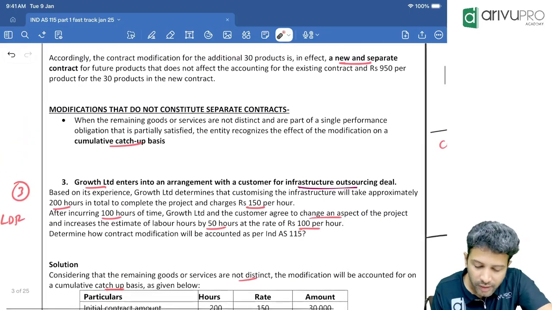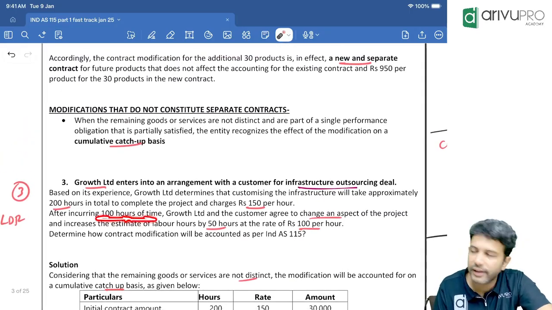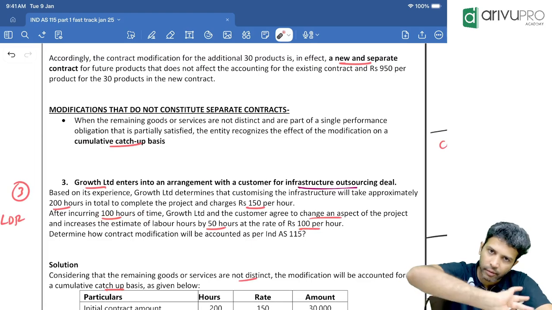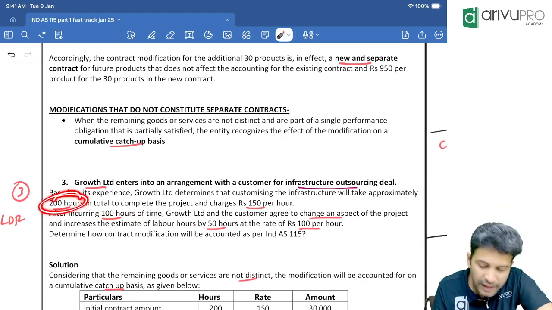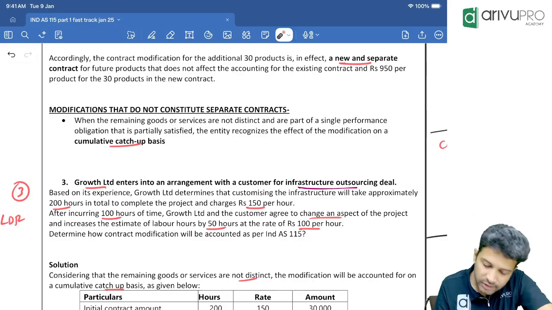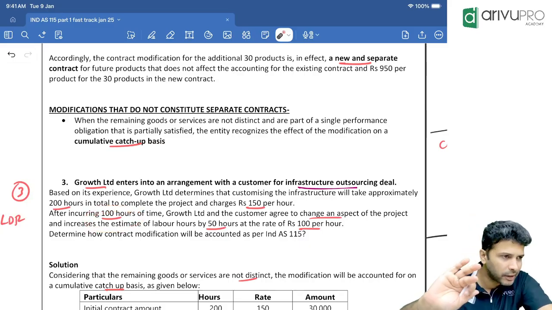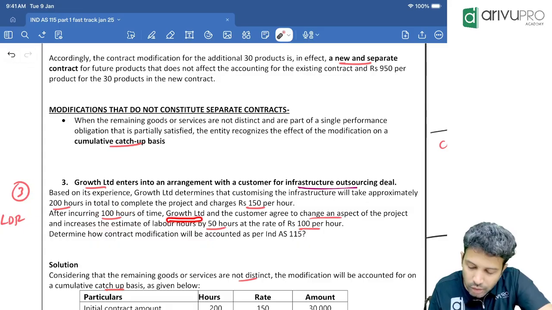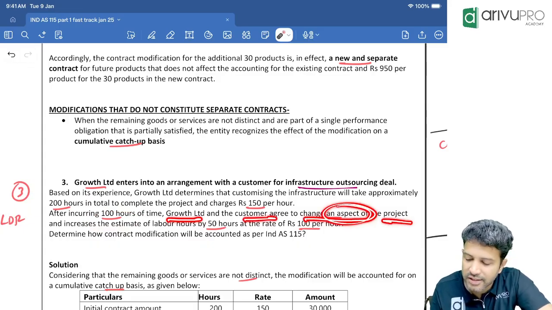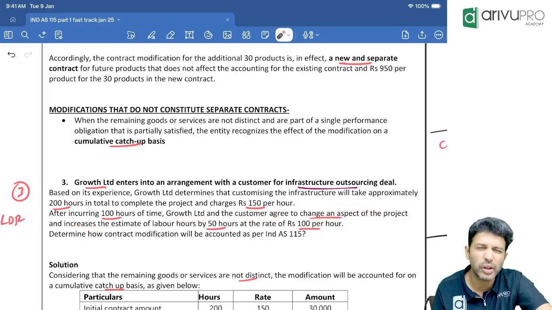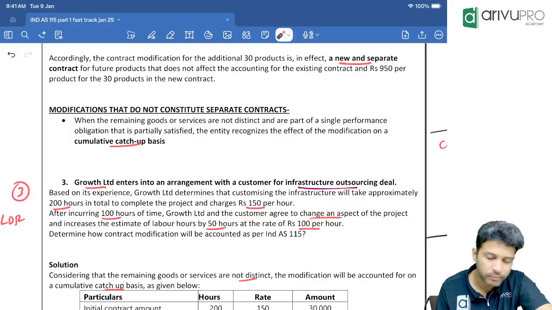Now, after incurring 100 hours of time, so 100 hours of work we have already done. Total work time is 200 hours, and that 100 hours we have already spent. Now what happened? Growth and the customer agreed to change an aspect of the project. Now they want some modification.